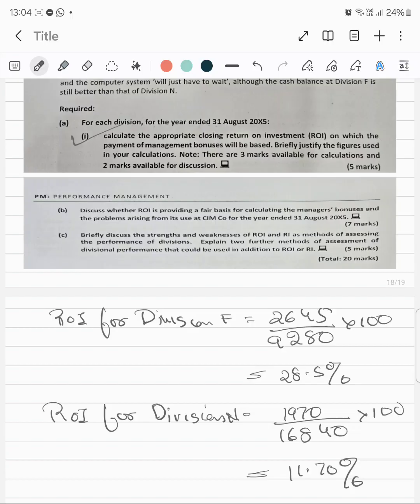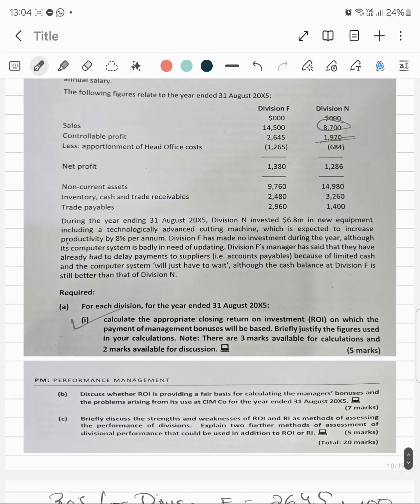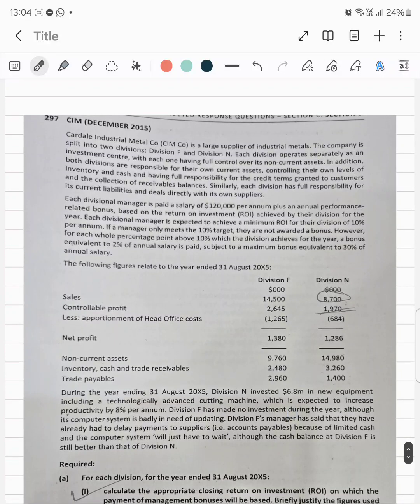So how will we calculate the bonus? First we need to calculate the bonus as well. The information for the calculation was given above. The divisional manager is paid a salary of 1,20,000 per annum plus an annual performance-related bonus based on the return on investment achieved by the division for each year. The divisional manager is expected to earn an ROI of 10%, so the ROI of 10% is the target.